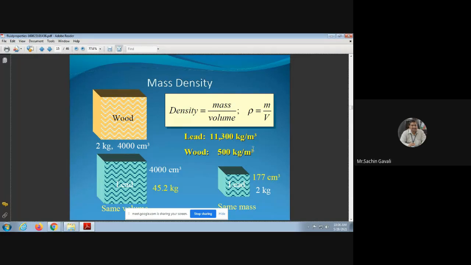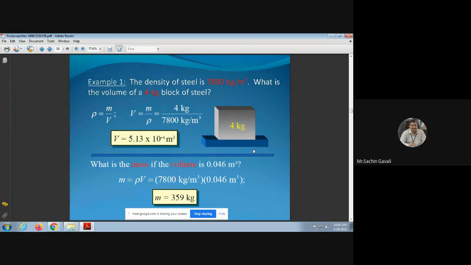So this is a very simple formula we have to remember. An example: the density of steel is 7,800 kg per meter cube. What is the volume of 4 kg of steel? So density is equal to mass upon volume, therefore volume is equal to m upon rho. So mass is 4 kg divided by its density, and volume will become 5.13 into 10 raised to minus 4, or converting into centimeter cube, 513 centimeter cube.